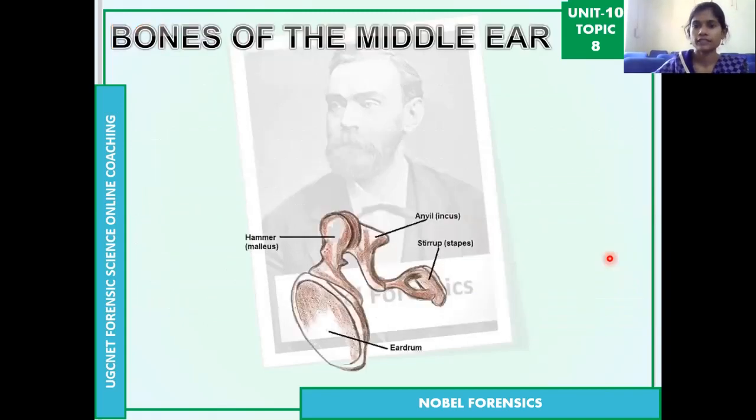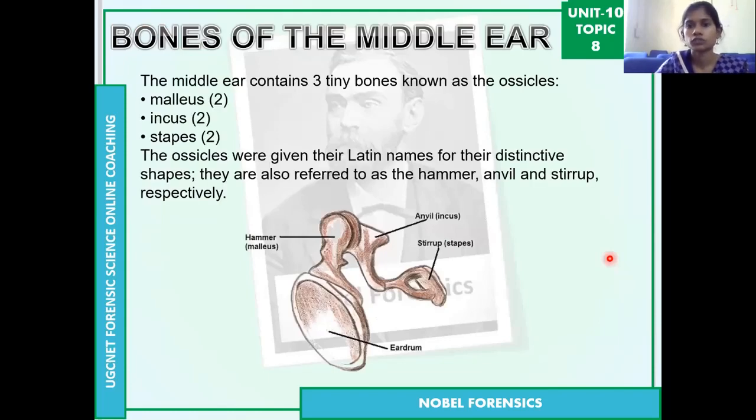Then coming to the bones of the middle ear, which are the smallest bones in the body. There are three bones again: malleus, incus, stapes. In each ear there are three bones, so the two ears have 3 plus 3, 6 bones. These three are the malleus, incus and stapes.